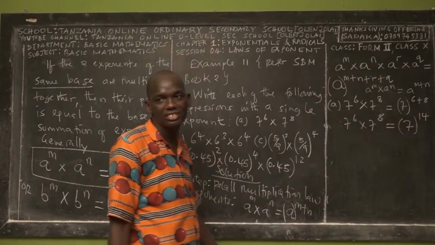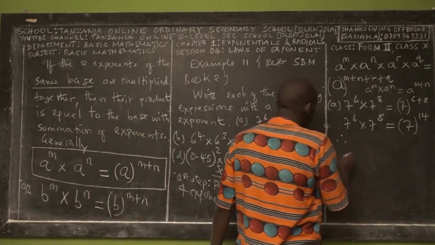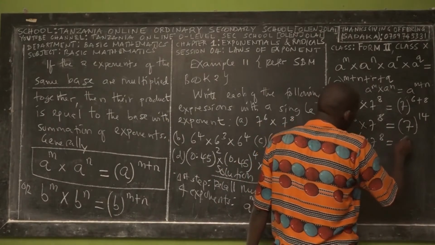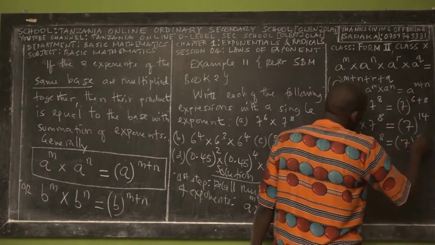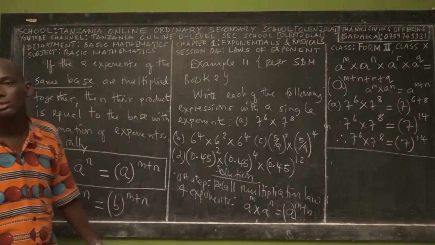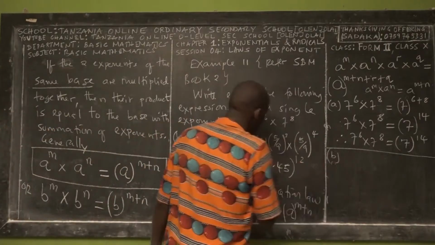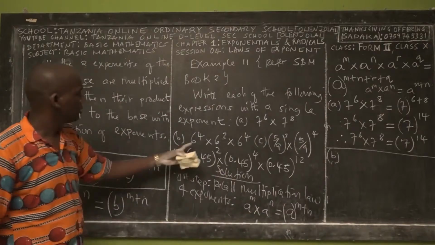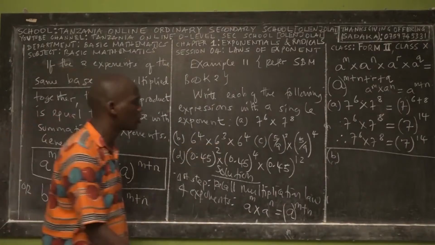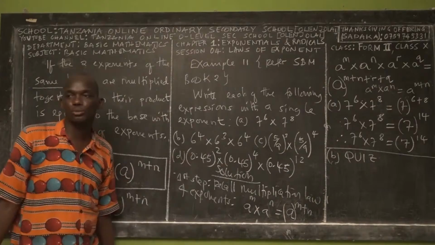It is 14. Okay? So the response, therefore, to write 7 power 6 times 7 power 8 as a single exponent is 7 power 14. You are done. You go for Roman B. Roman B, we have what? So you can try. Roman B, this is a quiz. You can try now because with the same base, you just add the exponents.